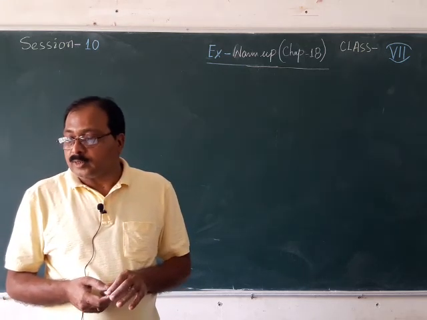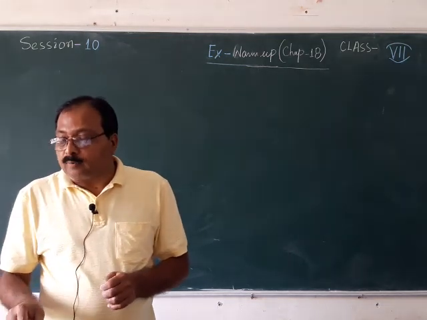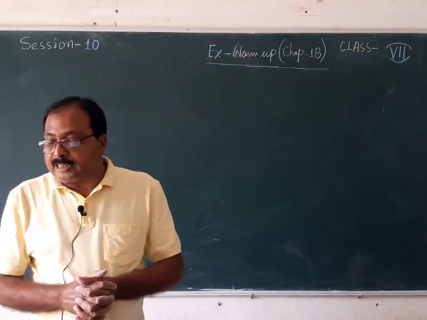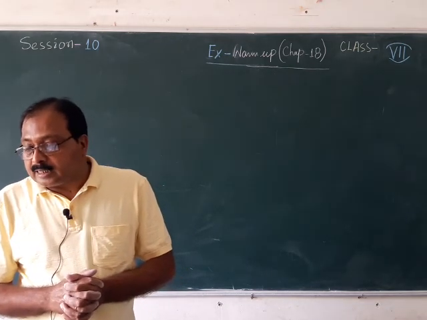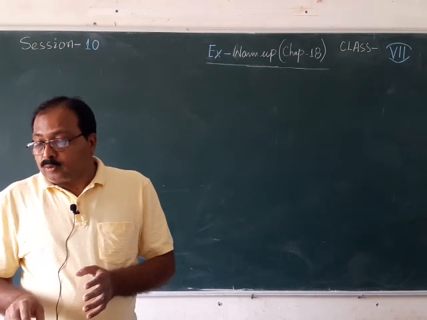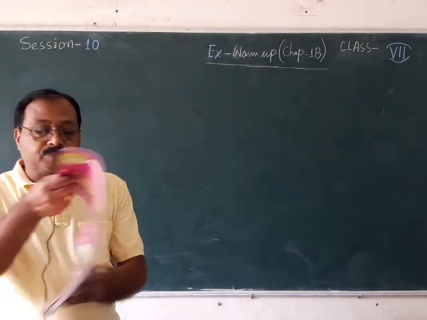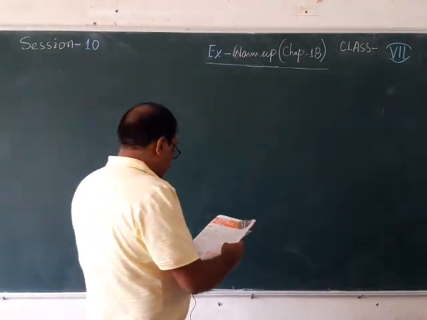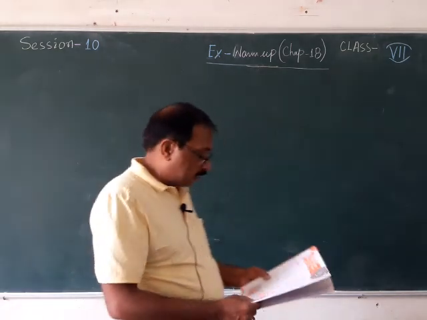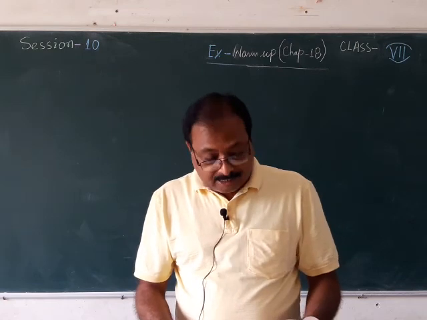Here in the exercise, question number 1 says: following are the weights in kg of some participants at a trekking camp. The participants' weights are given. They have told you to construct a frequency distribution table using tally marks.